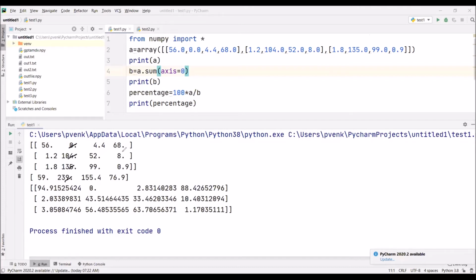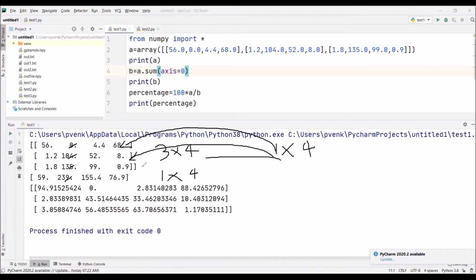How is this happening? Because this is a 3 by 4 array, but this is a 1 by 4 array. How are we dividing a 3 by 4 array with a 1 by 4 array? Because this 1 by 4 array divides the first row, this 1 by 4 array divides the second row, and this 1 by 4 array divides the third row.